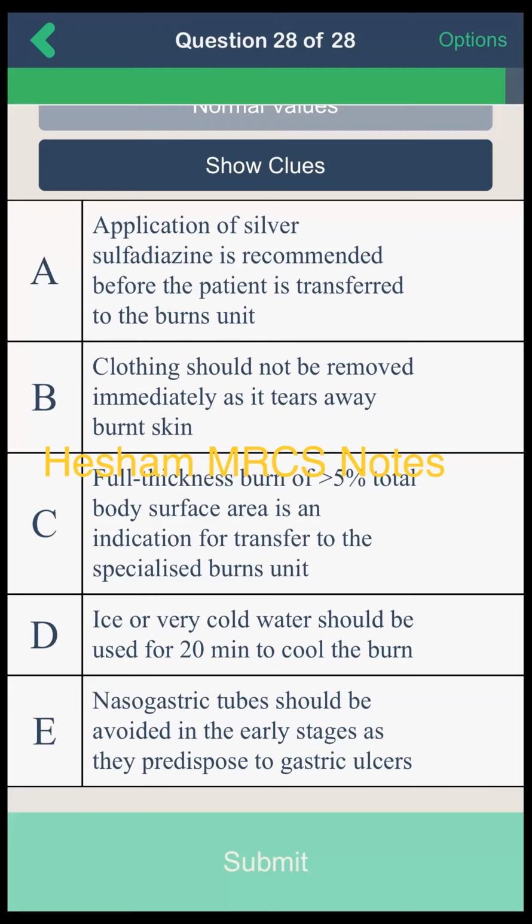It's the opposite, because it's protective against Curling ulcer and acute gastric dilatation. So it's C, because he's an adult and more than 5%, he needs special care in a burn unit. So C, yes, it's right. Excellent. Full thickness burn of more than 5% of the total body surface area is an indication to transfer the patient to a specialized burn unit.